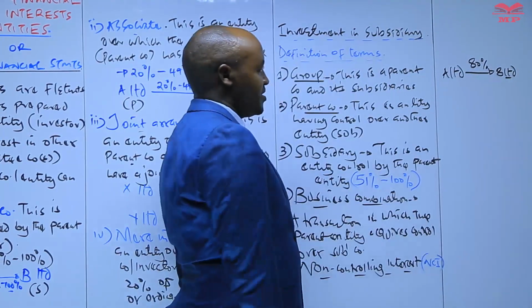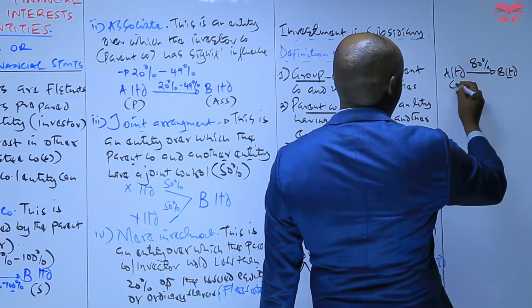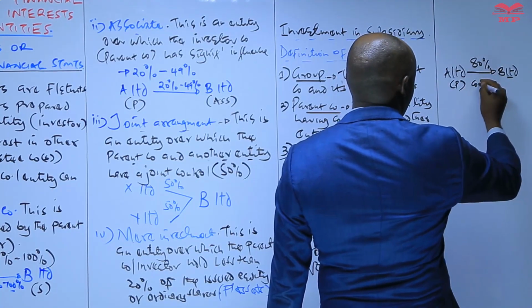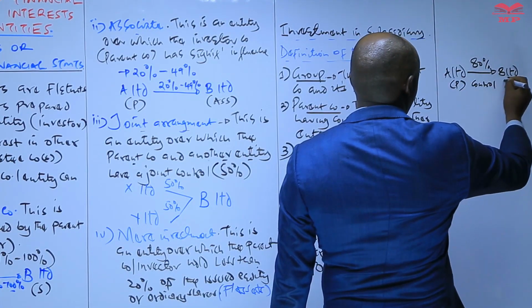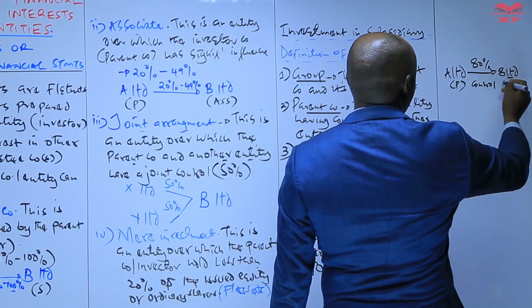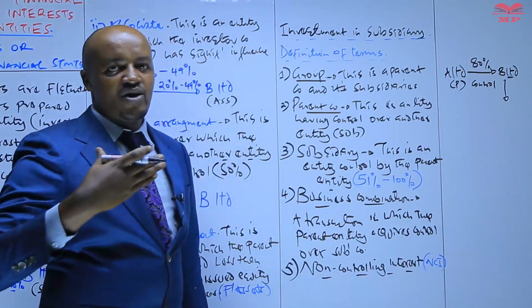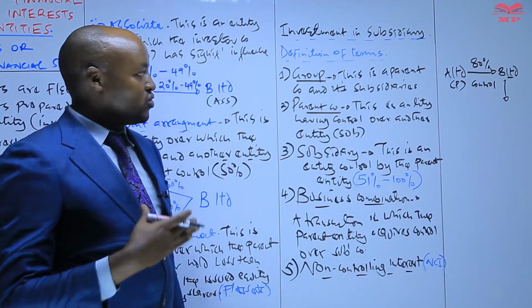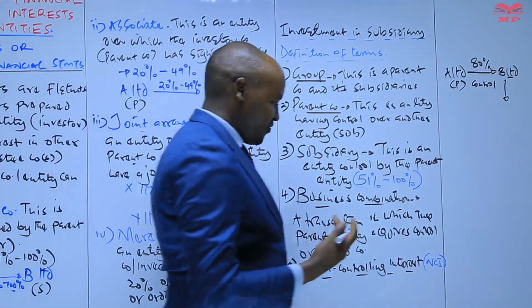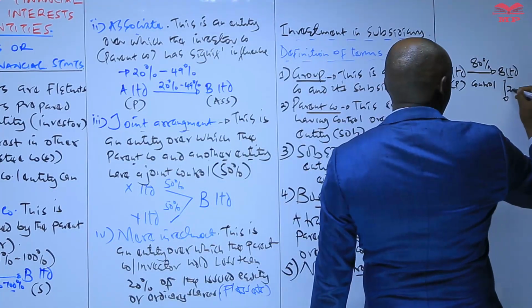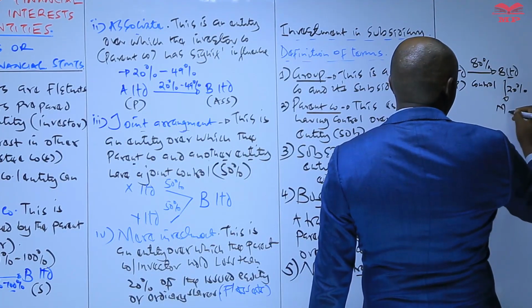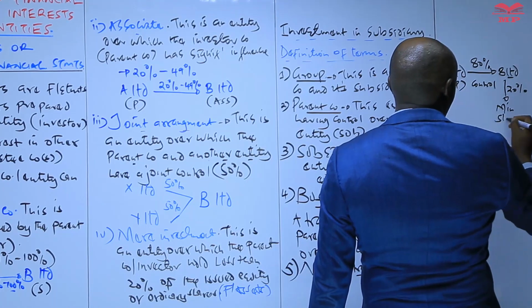So it basically means that A Limited will be the parent company, because it controls B. Then we have the remaining 20% of the shares issued by B Limited, which are held by the minority shareholders.